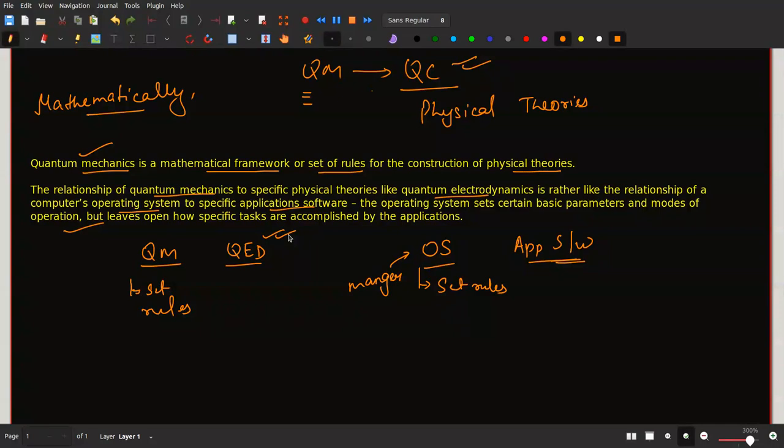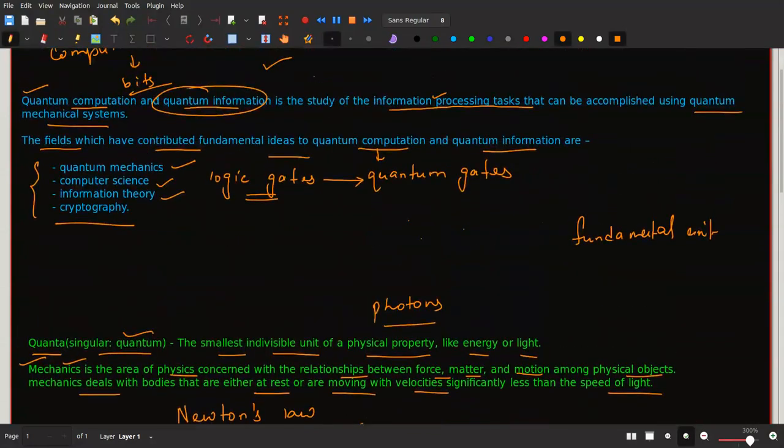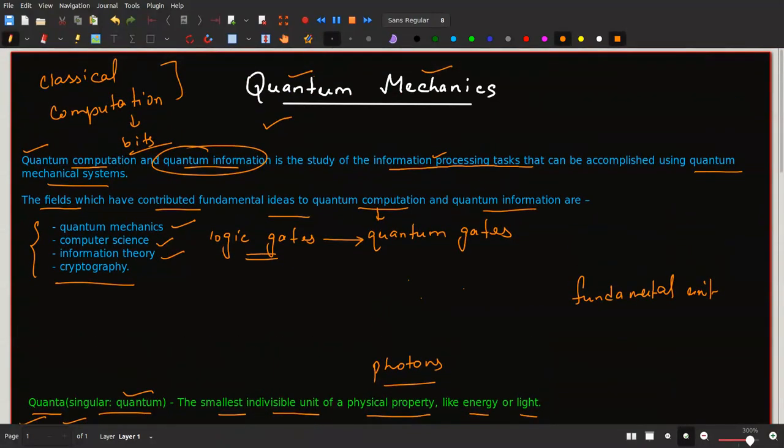After this, whatever different concepts I bring, wherever required I will mention how the concept has been derived from quantum mechanics and how we are implementing it in quantum computation. A lot is still remaining to discover. This is just the beginning, but I hope you got a brief idea about quantum mechanics.